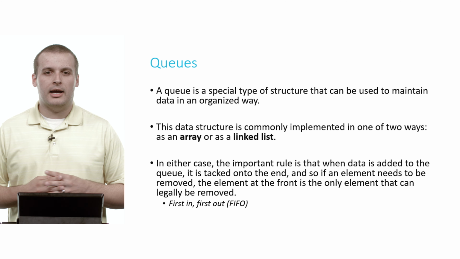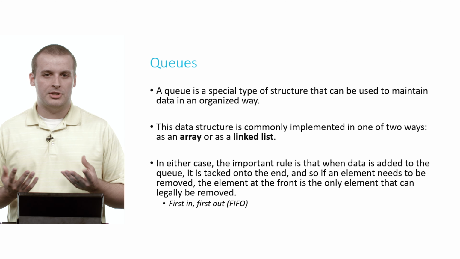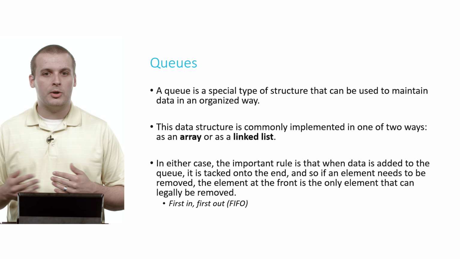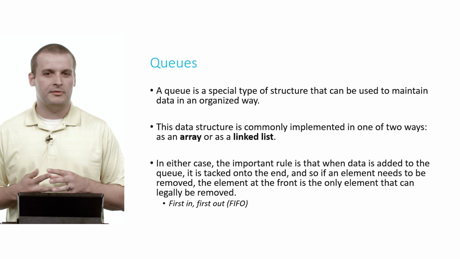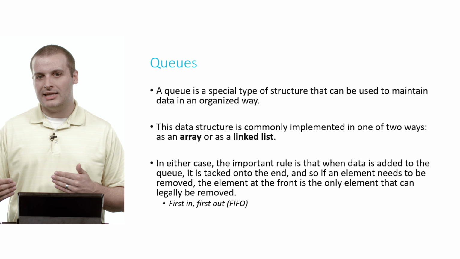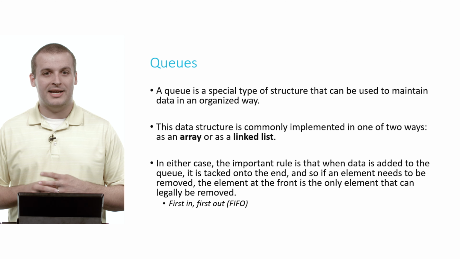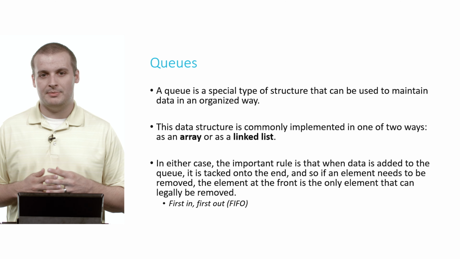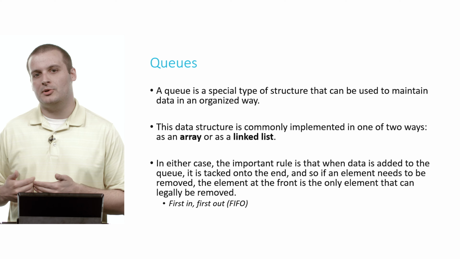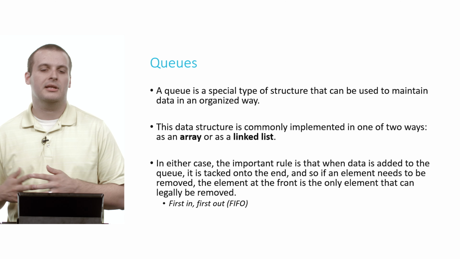Now, queues, you probably have an analogy to queues if you've ever been in line at an amusement park or at a bank. There's sort of a fairness-implementing structure, right? The first person in line at the bank is the first person who gets to speak to the teller. It would be sort of a race to the bottom if the only way you got to speak to the teller at the bank was to be the last person in line. Everybody would always want to be the last person in line.